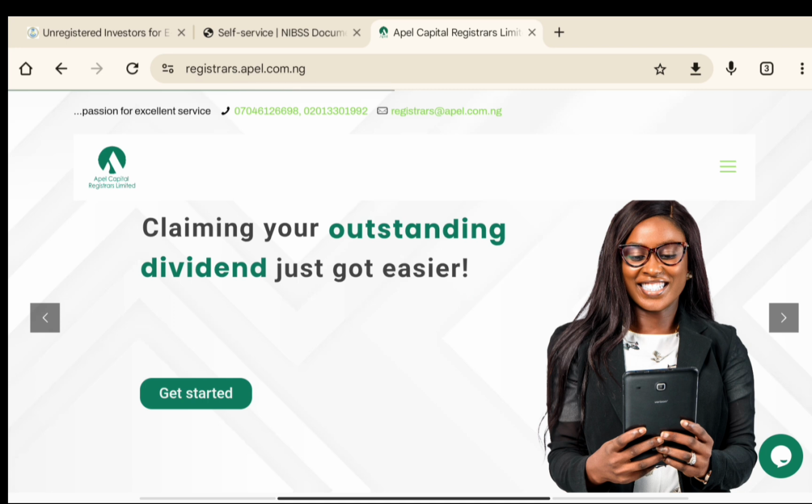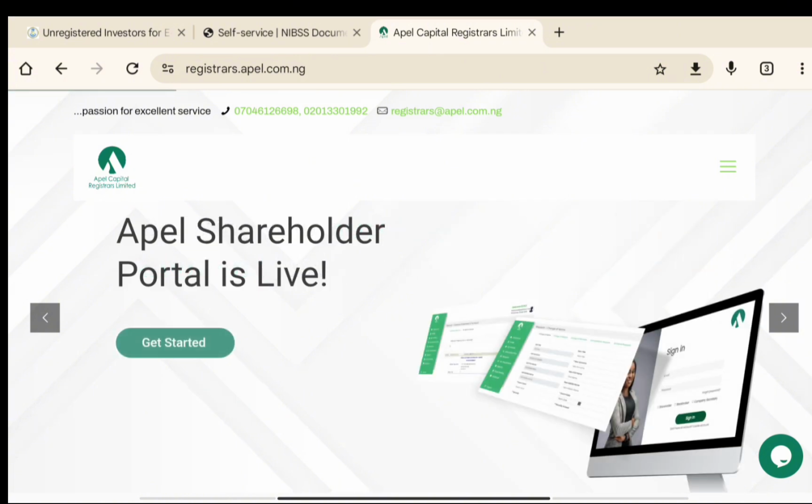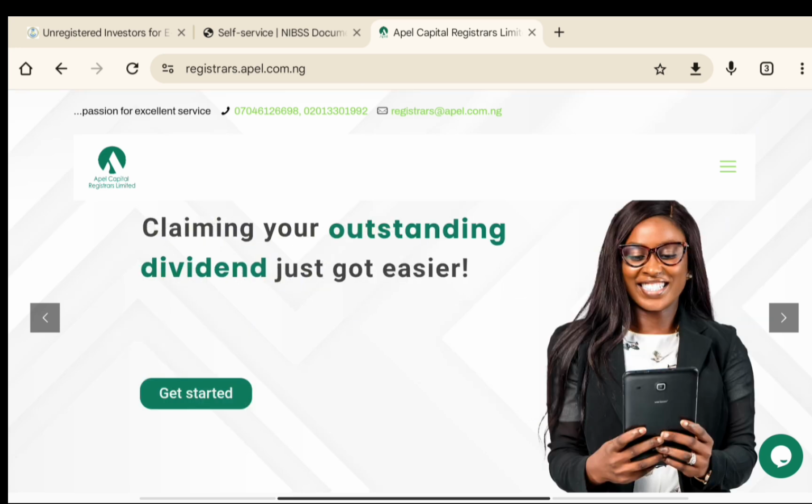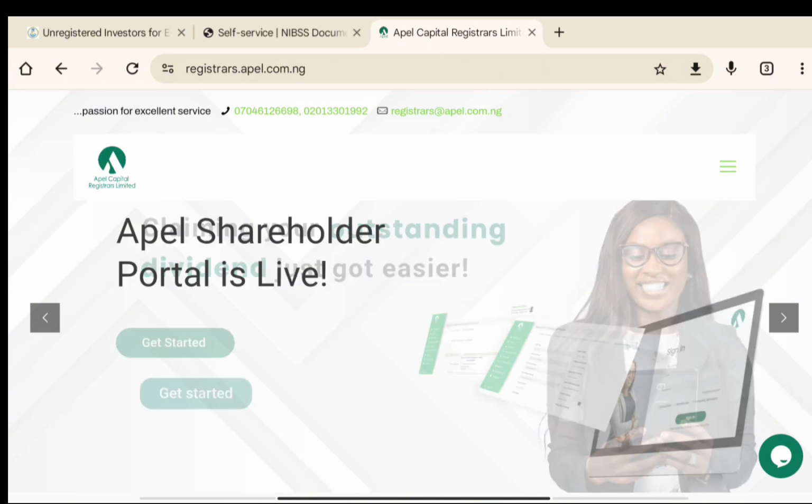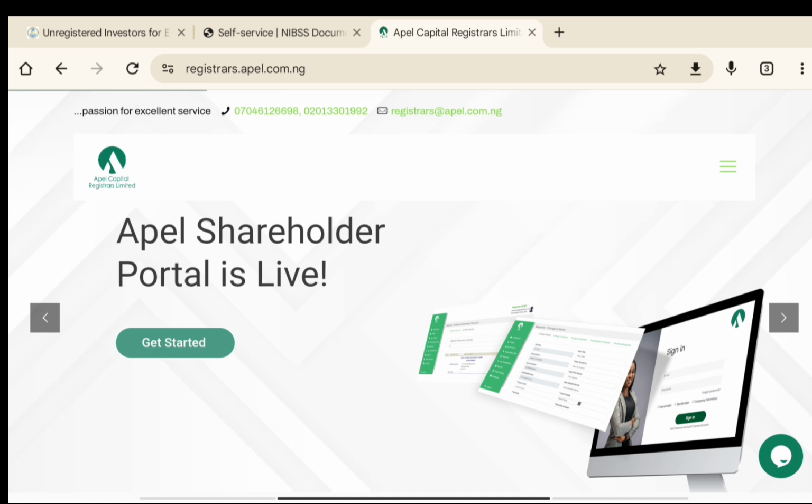registrar@apple.com.ng. So what I'm going to do is copy this mail and explain to them that you bought these particular shares. You can screenshot your names on the dashboard, and say you have these particular shares and you want to claim them back. Just send them a simple mail. I really enjoy mail so much, and if you can give them a call, give them a call, but I love using mail. And if it is your parents' shares, you need to explain to them, and they will ask you for any documents you need to provide.